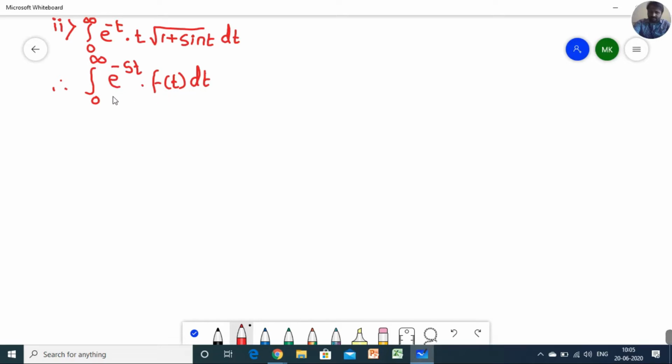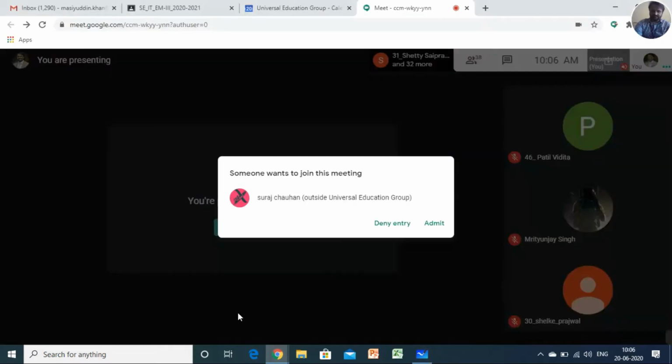So we have to compare this one by one. Now e raised to minus st is compared with e raised to minus t. So by comparing we will get s equal to 1.